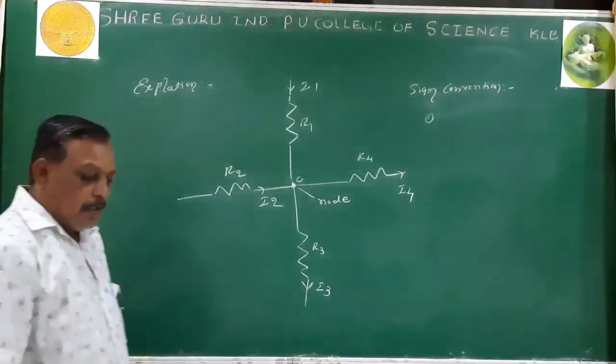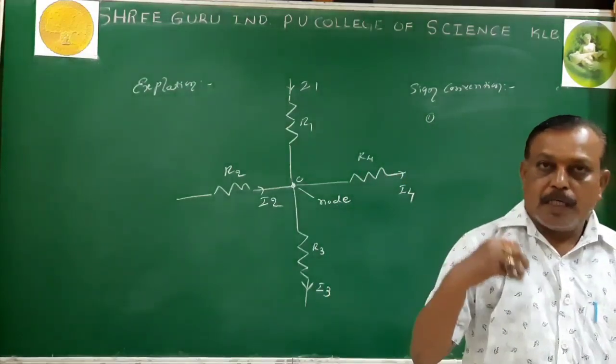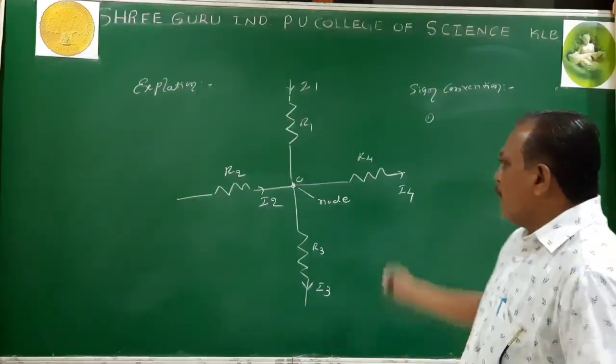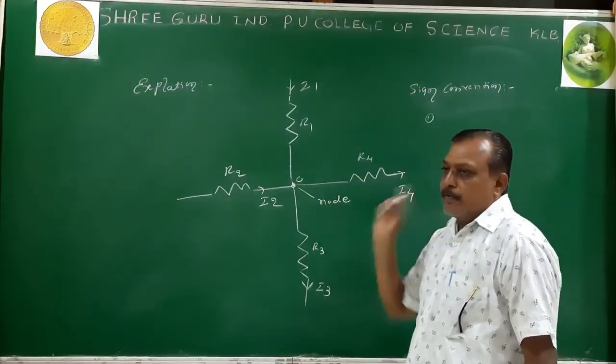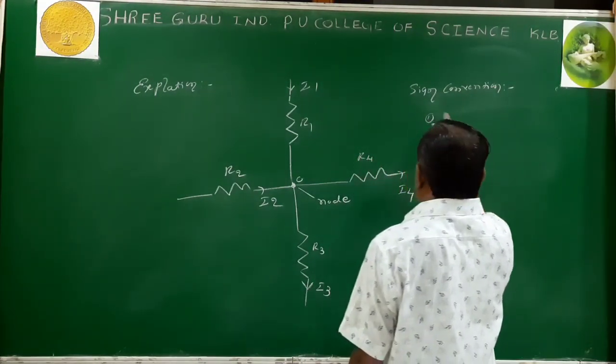Simply I can say that the incoming currents are taken as positive and the outgoing currents are taken as negative, from the junction.